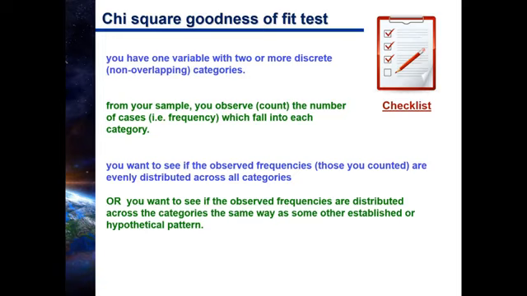All right? Don't forget, though, in both cases, we're only looking at one variable. Okay? Your variable, the one that you looked at the observed frequencies for, there's only one of them. Okay?